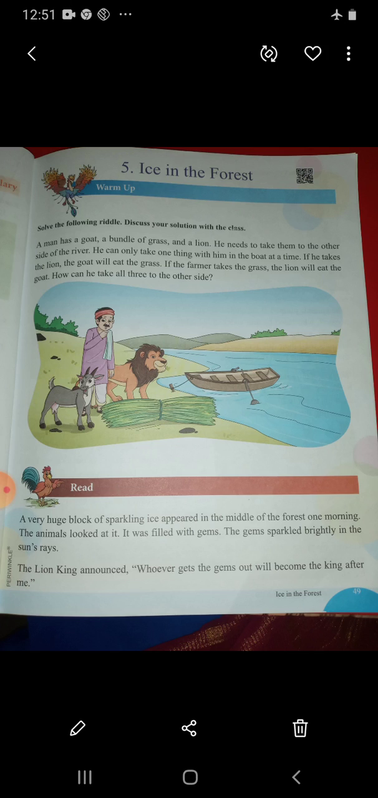Early in the morning there was a huge block of sparkling ice. Sparkling means shining. In the middle of the forest one morning, the animals looked at it. All the animals in the forest, as you know, there are so many animals in the forest, and when the animals looked at it, it was filled with gems.